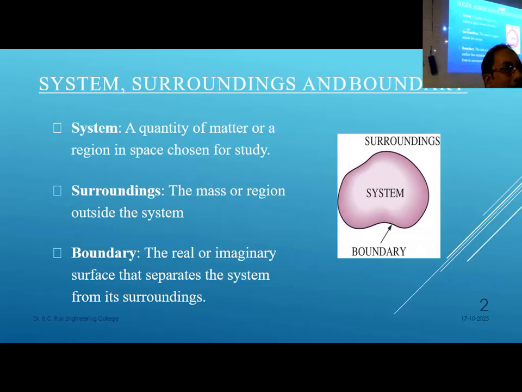A very good example can be a thermoflask, though not an exact example. Theoretically possible, but practically that is not possible. Isolated system. So here, neither mass nor energy can be exchanged with the surrounding. That is called isolated. Okay? Neither mass nor energy can be exchanged with the surrounding. That is called isolated system.